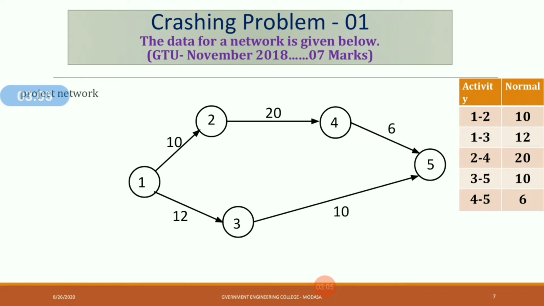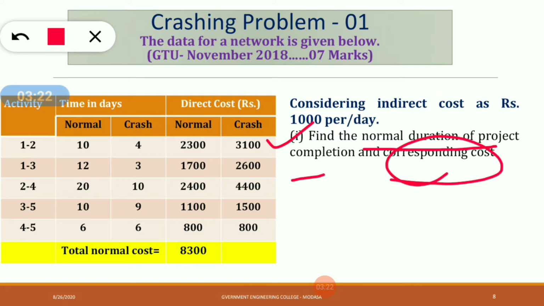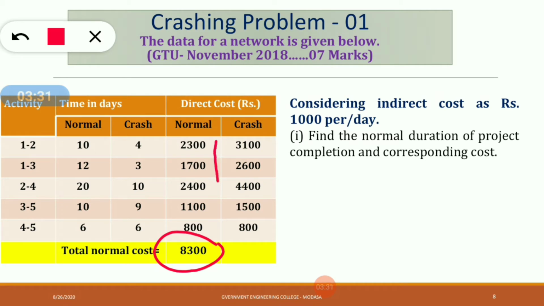From this network diagram, find out the project completion time. This is our first finding: the normal duration of the project completion and corresponding cost. For that, this is the total normal cost. The summation of all these normal costs is equal to the total normal cost, 8300.